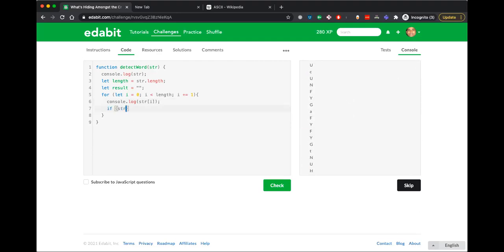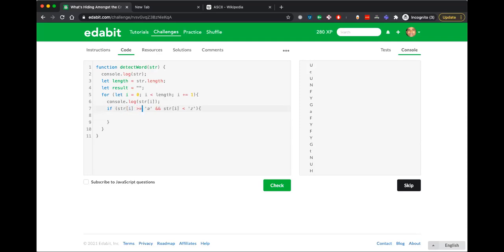If string i is greater than character A and string i is less than, sorry, Z, then it's in lowercase.